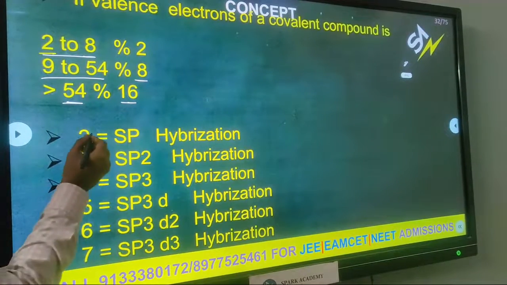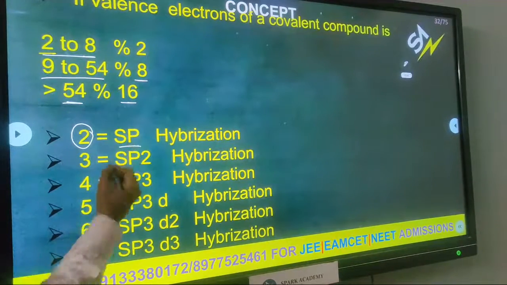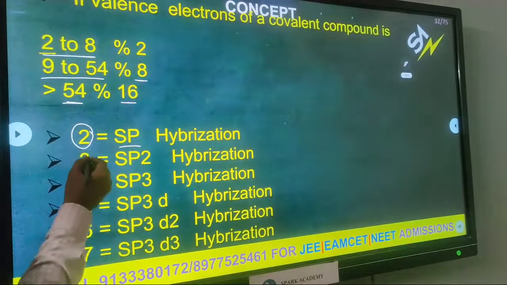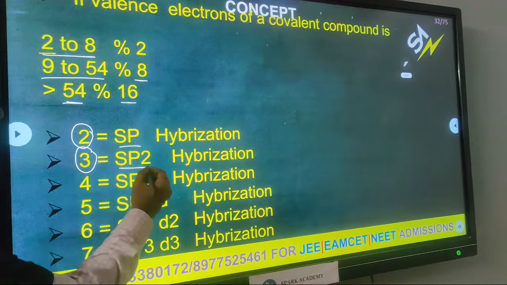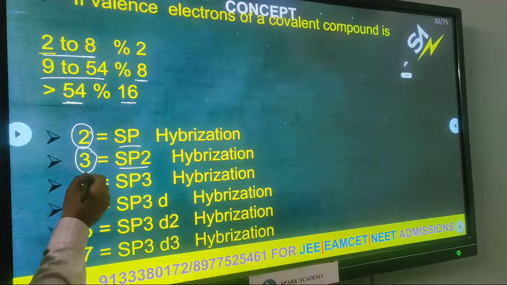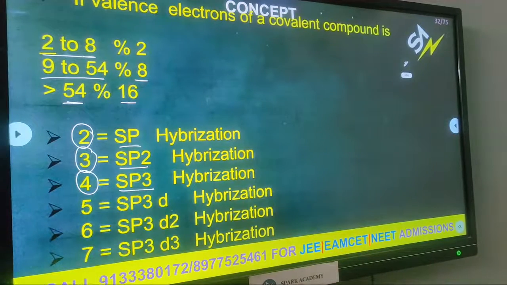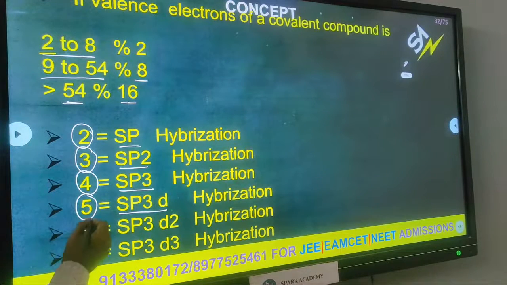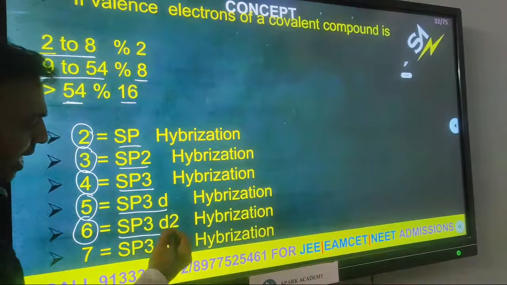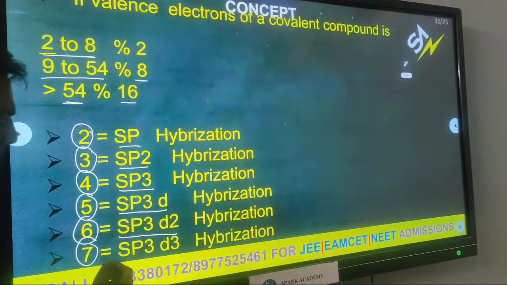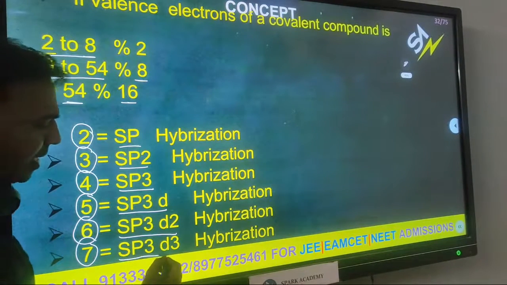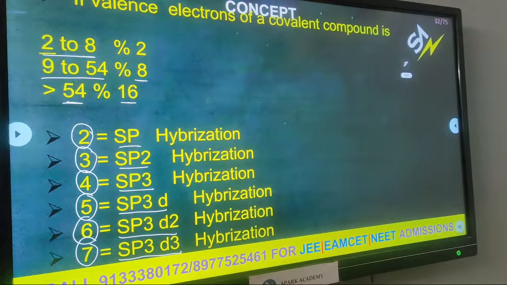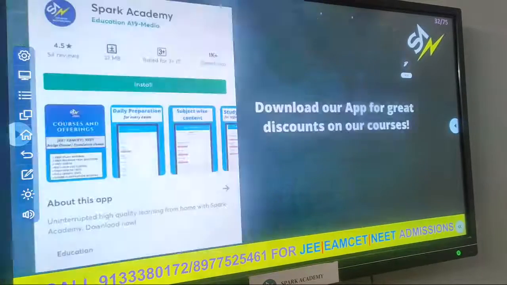If we get the answer 2, then the hybridization is SP. If we get 3, the hybridization is SP2. If 4, the hybridization is SP3. If 5, it is SP3D. If 6, it is SP3D2. If 7, the hybridization is SP3D3. So this small technique gives us information about the hybridization in covalent molecules.